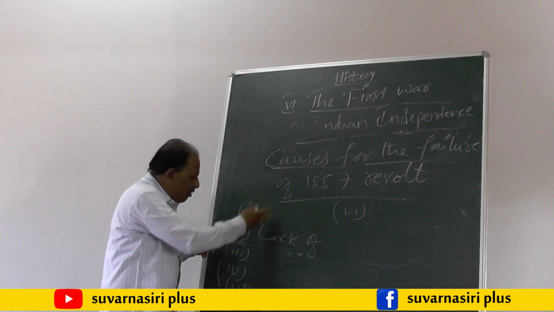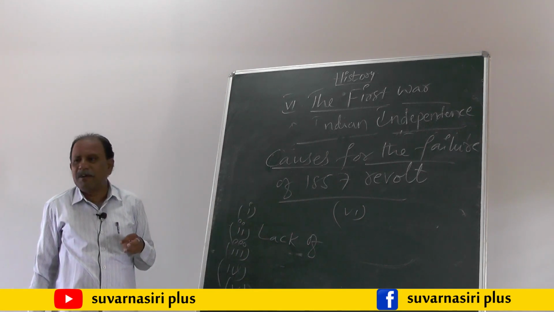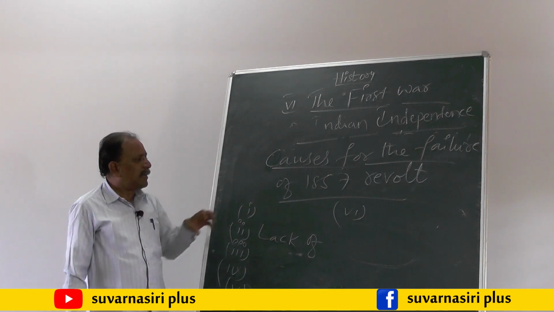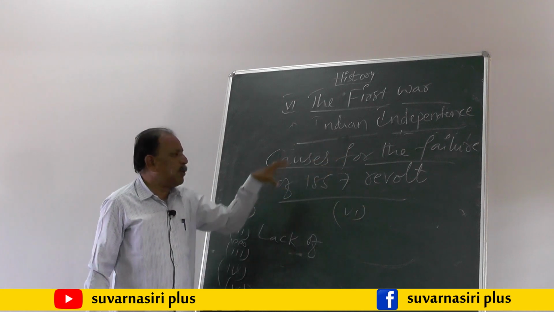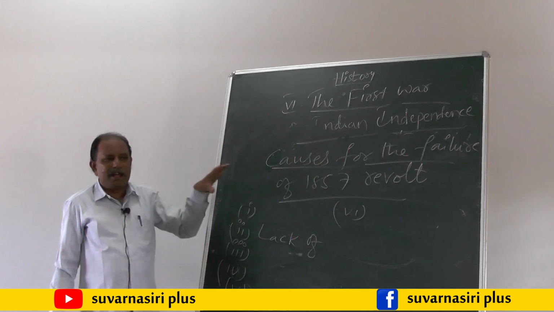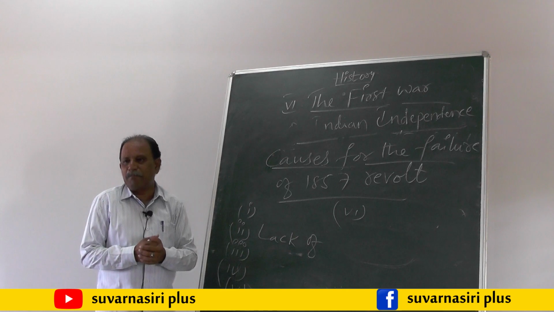These are the six points. We can write any 5 points. It will become a 3 marks question, causes for the failure of 1857 revolt. This is a very, very important question.